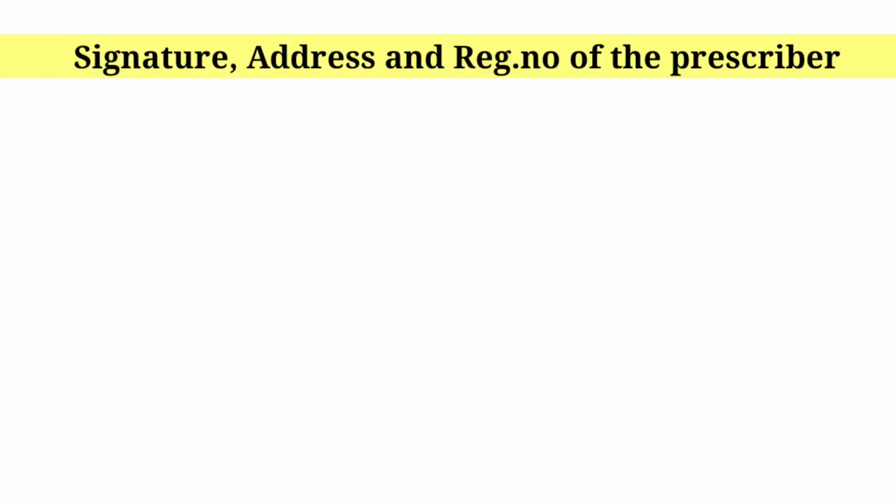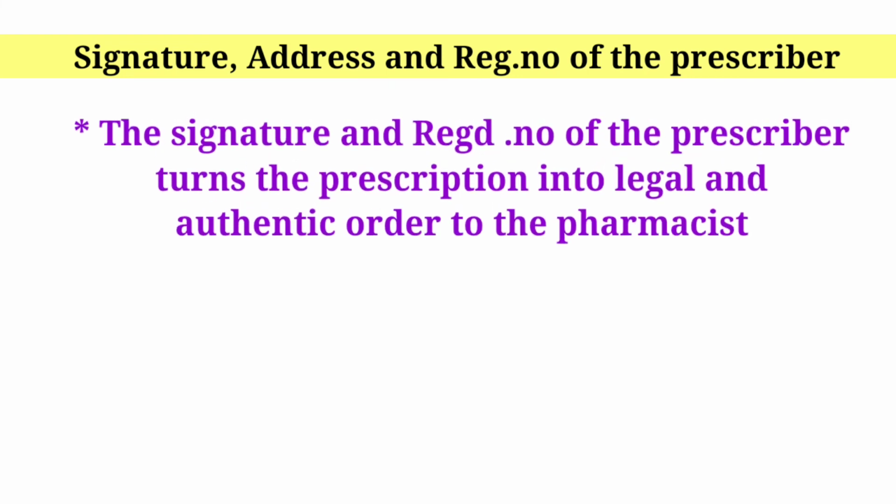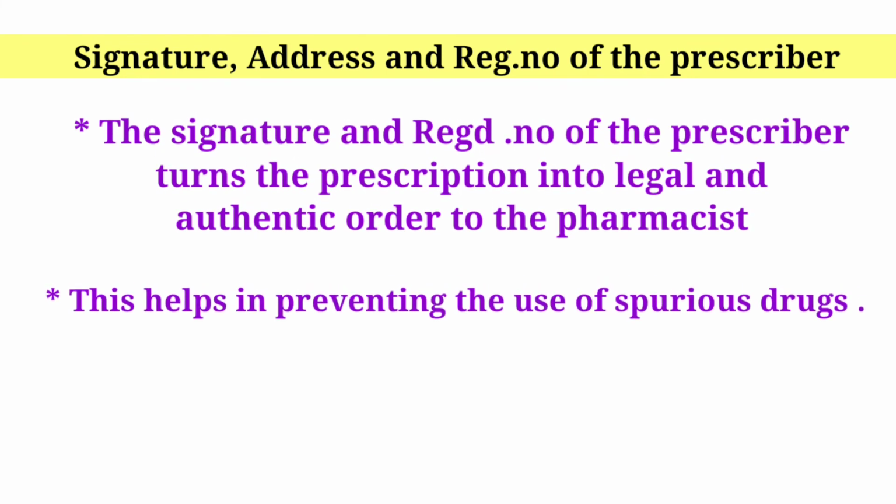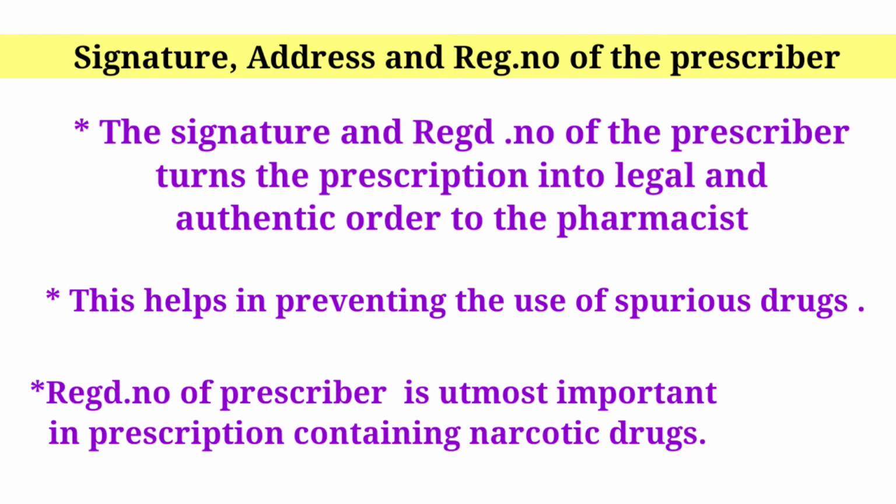Signature, address and register number of the prescriber. The signature and register number of the prescriber turn the prescription into a legal and authentic order to the pharmacist. This helps in preventing the use of spurious drugs. Register number of the prescriber is of most importance in prescriptions containing narcotic drugs.